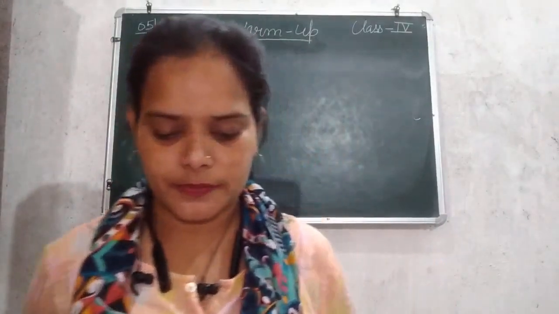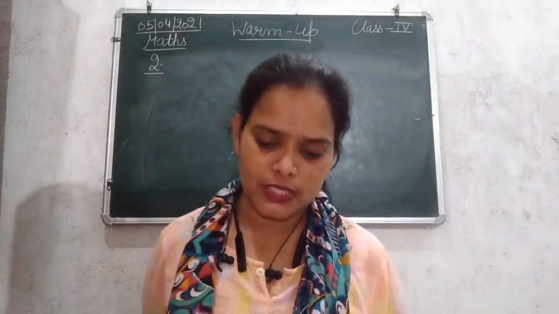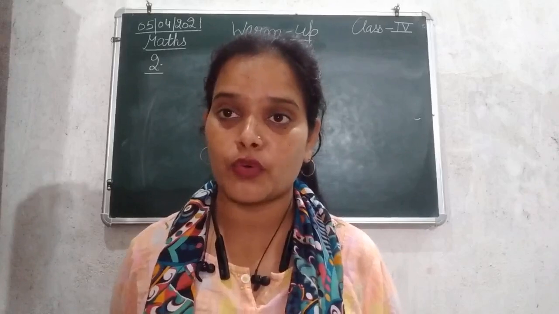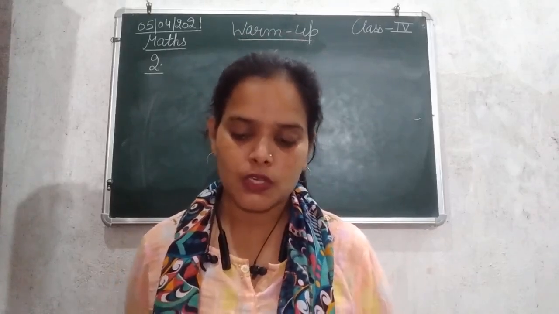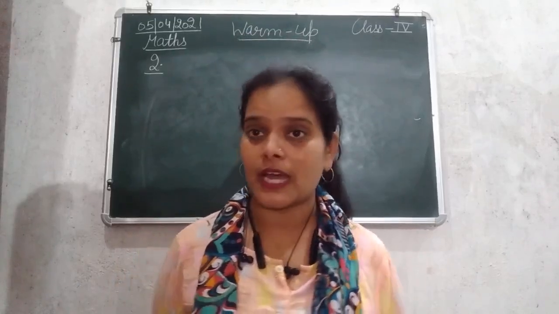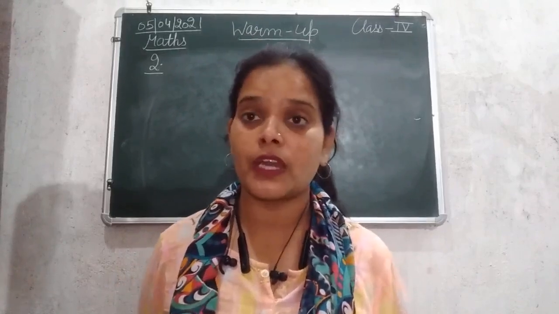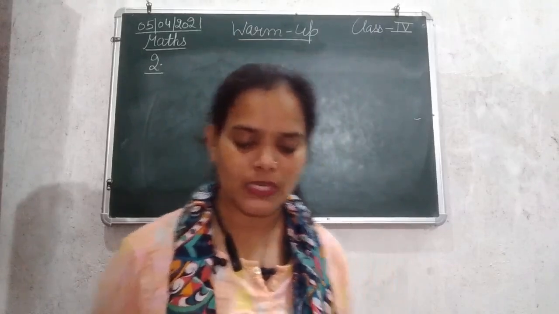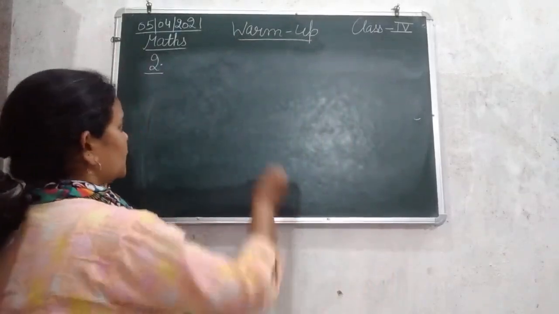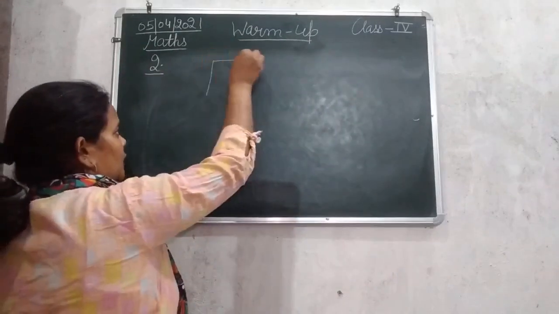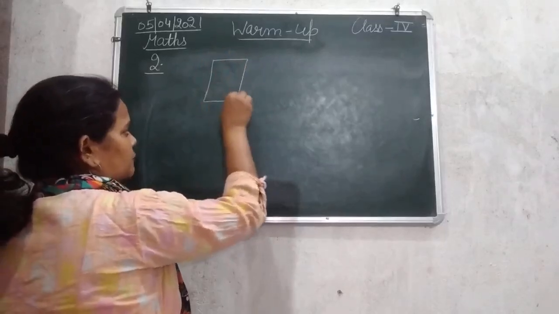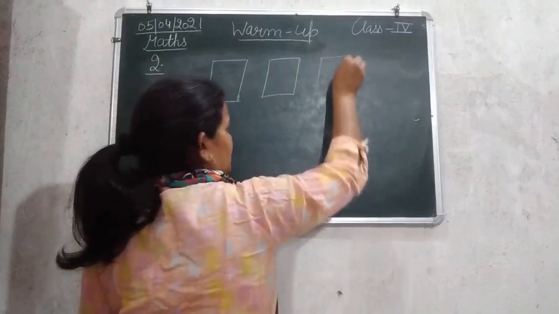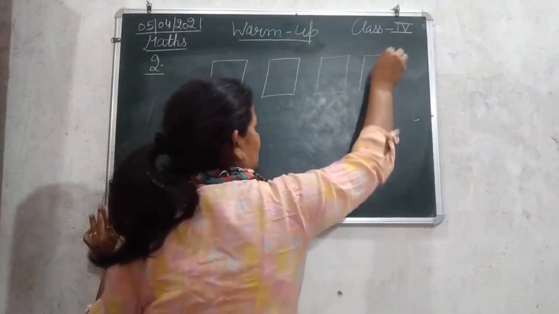Question number 2 is, use the digits given on the cards and form the largest and the smallest number of 4 digits. Okay, so here we can see 4 cards are given of 4 different numbers, that is 8, 4, 0 and 7. As you can see in the book, the question number 2, here they have given the 4 cards, 1, 2, 3 and 4.